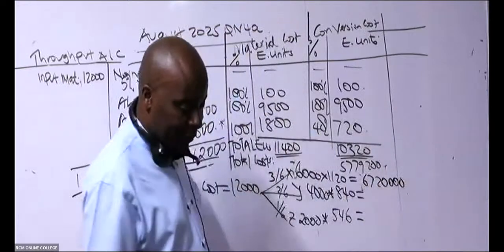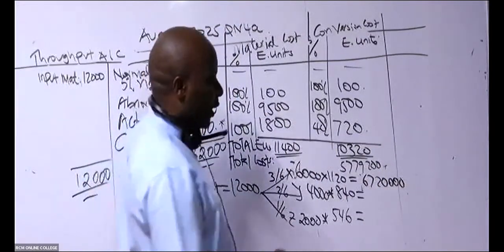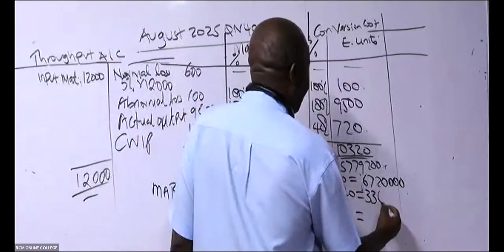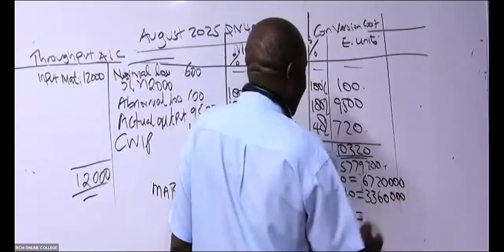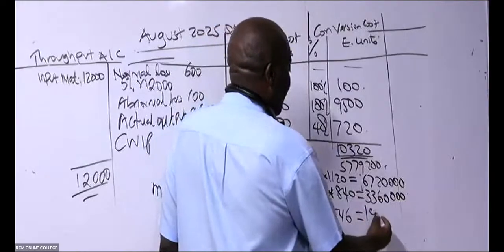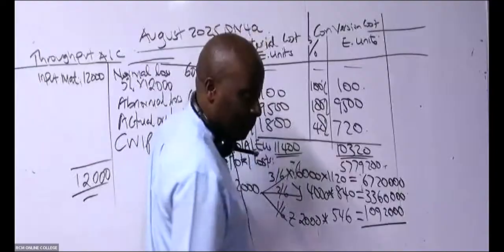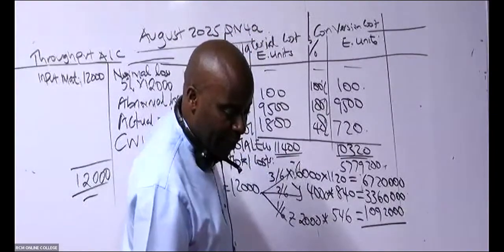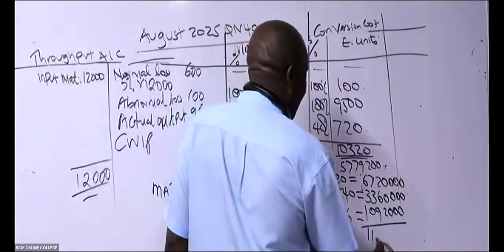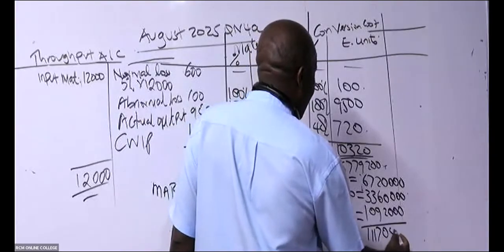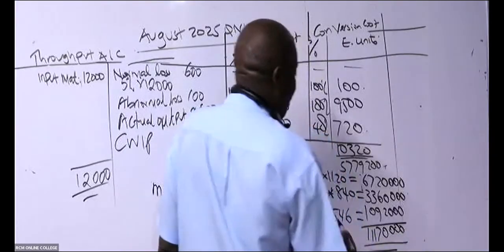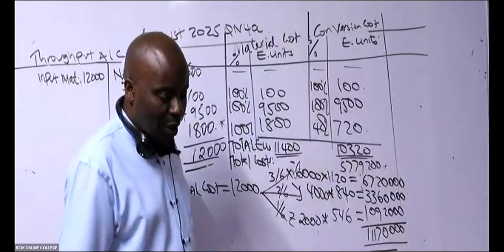How about Y? 3360,000. How about Z? 1092,000. Giving us what figure? 11,170,000. So these are your material cost.